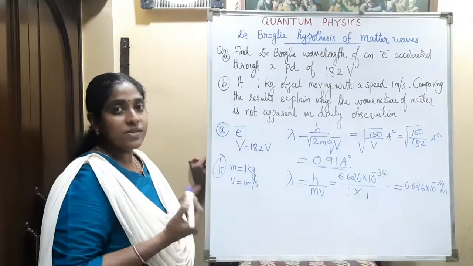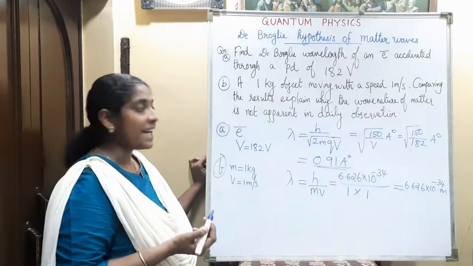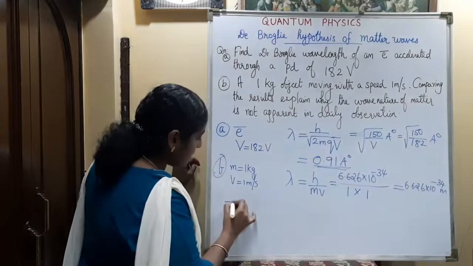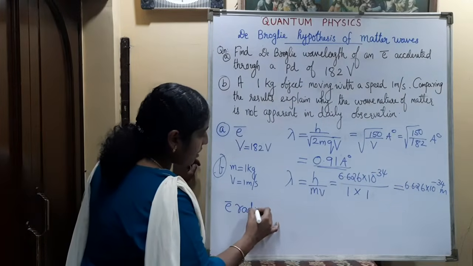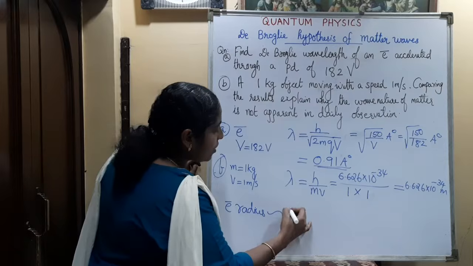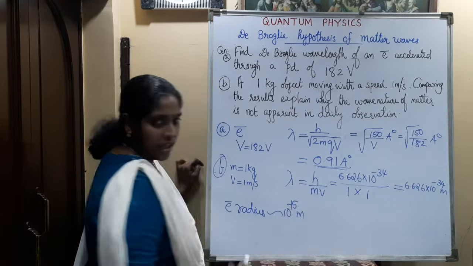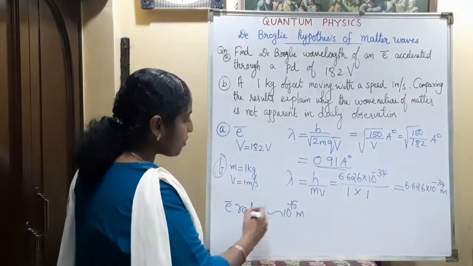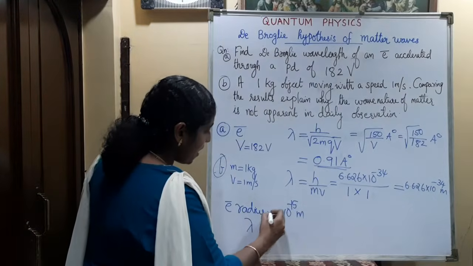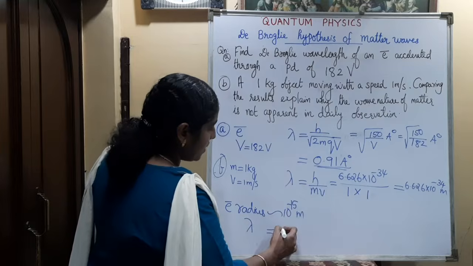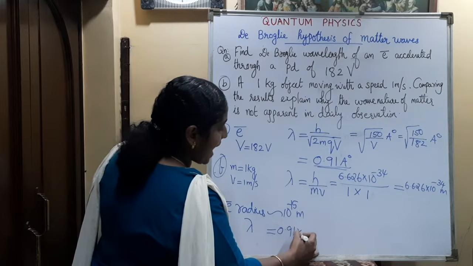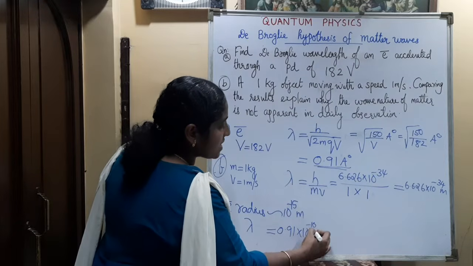What is the size of an electron? If we consider the electron radius, it is of the order of 10 raised to minus 15 meter. So what is the de Broglie wavelength obtained here? 0.91 angstrom, that is 10 raised to minus 10 meter.